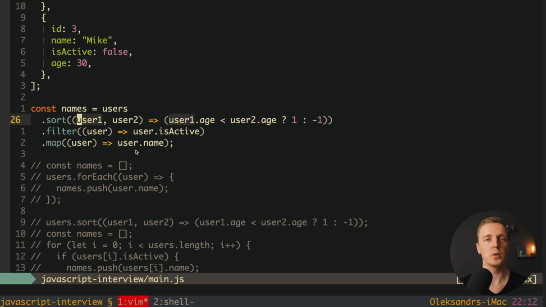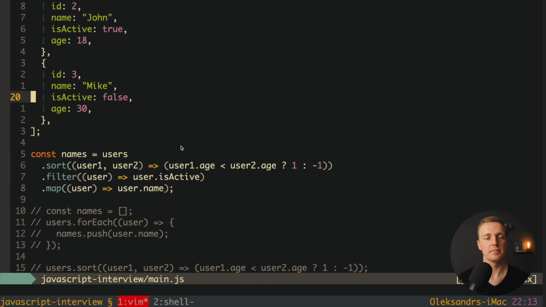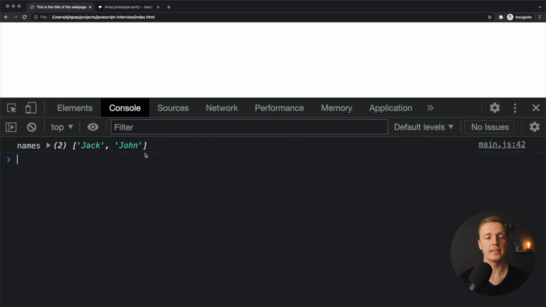Also, it is important that we are not mixing different operations. First we are doing sort, then filtering, then map, and if we need to adjust one of them, we don't need to change the logic of another one. Let's check if it's working. I'm reloading the page and we're getting exactly the same result.